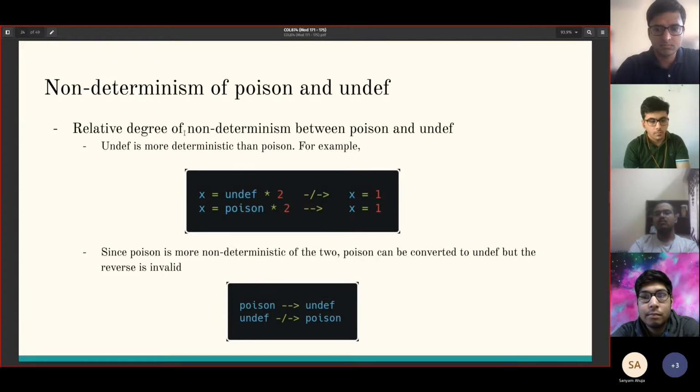So between poison and undef, poison is the more non-deterministic one, and here's an example of that. So undef times 2 can only be even numbers, so we can't transform it to x = 1. Whereas poison times 2 is simply poison, and we can transform it to any value which we want, which includes x = 1. And since poison is more non-deterministic of the two, poison can be converted to undef, but the reverse is invalid.